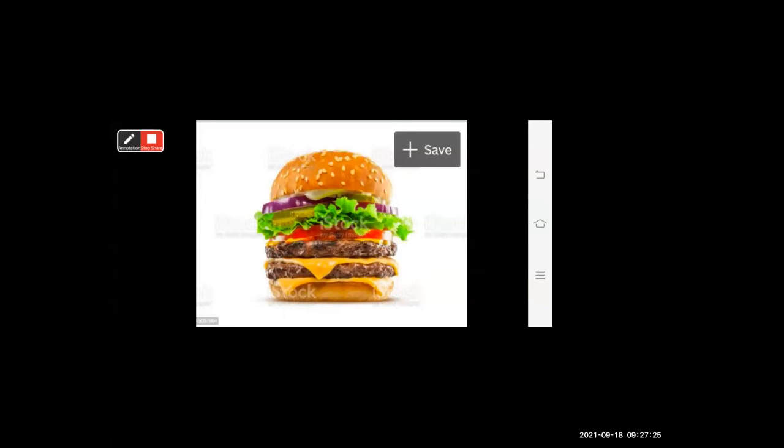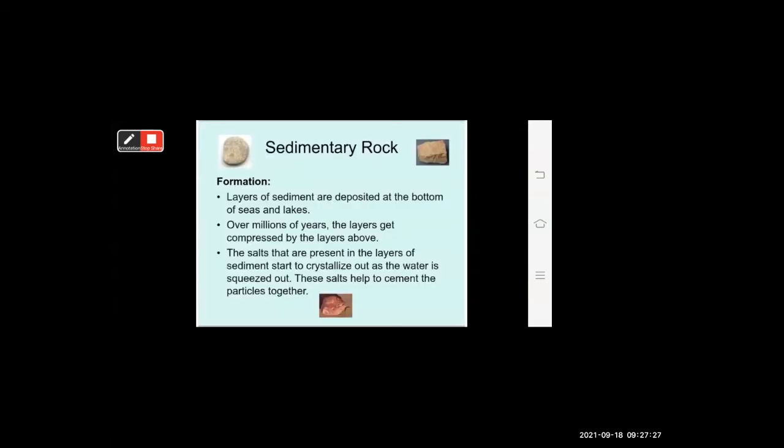Now let's see how sedimentary rocks are formed. Layers of sediments are deposited at the bottom of the seas and lakes, under the water. Over millions of years, the layers get compressed, pressurized by the layers above.